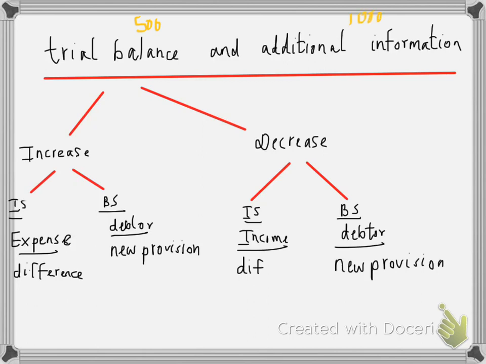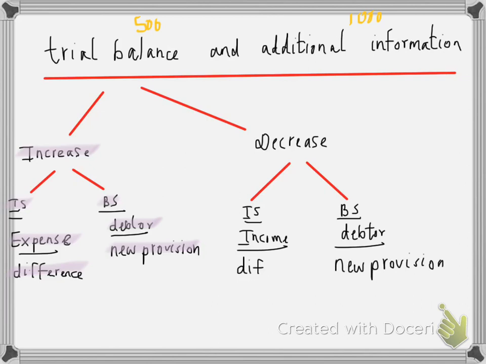So here you're seeing an increase in the provision, and if there's an increase, then in the income statement under expenses, you will write that difference amount. Here the difference is 1000 minus 500, which is 500. But in the balance sheet, we will write debtors and then we will write the new provision amount, that means the amount of 1000.